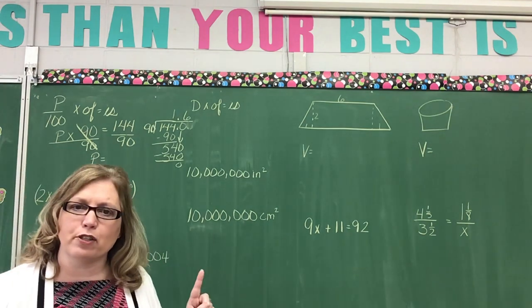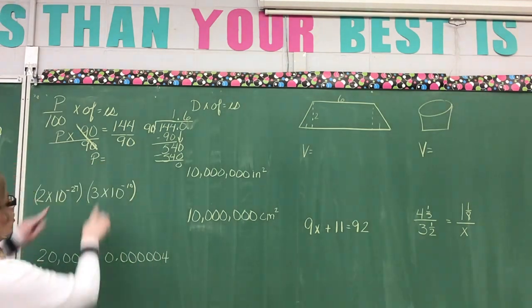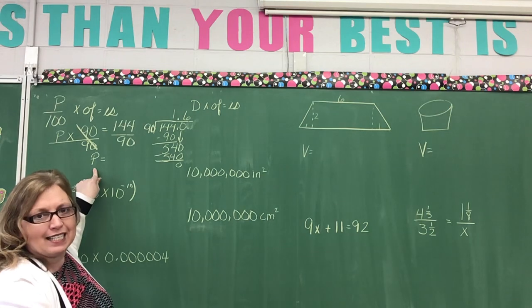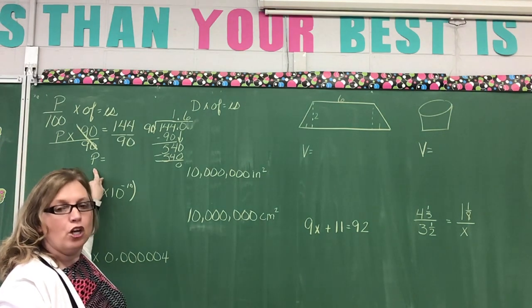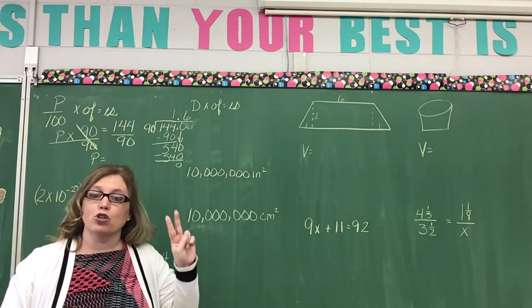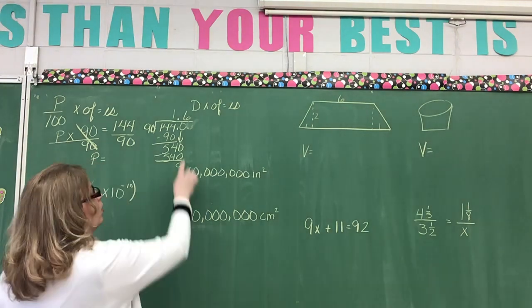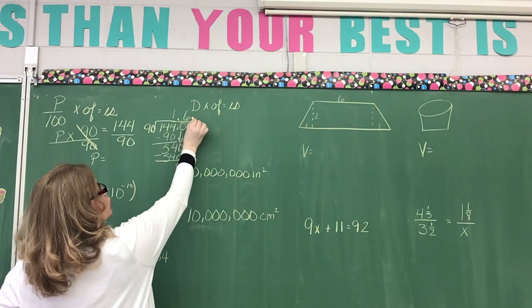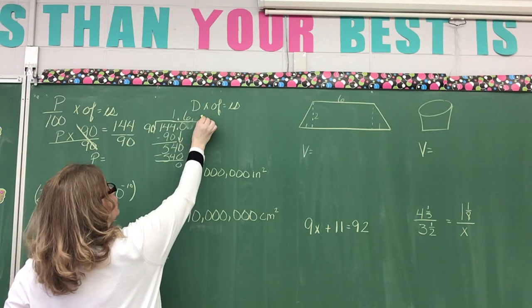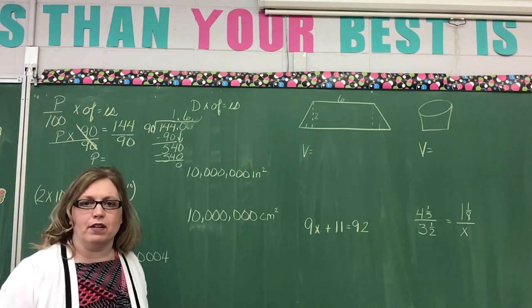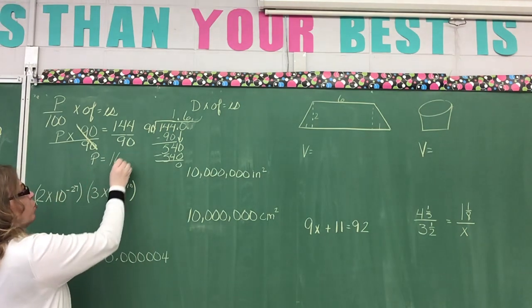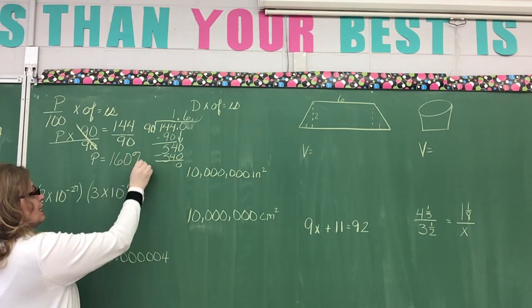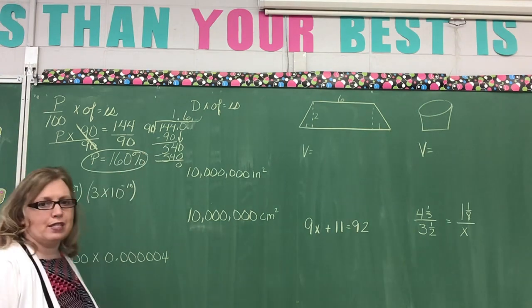That's not my answer because my question is what percent? How do you change a decimal to a percent? Move the decimal 2 places to the right. Well, if your decimal's here, you're going to move 2 places. You're going to go 1, 2. What happens since I don't have a number to put there? I annex a 0. So my answer is 160%.